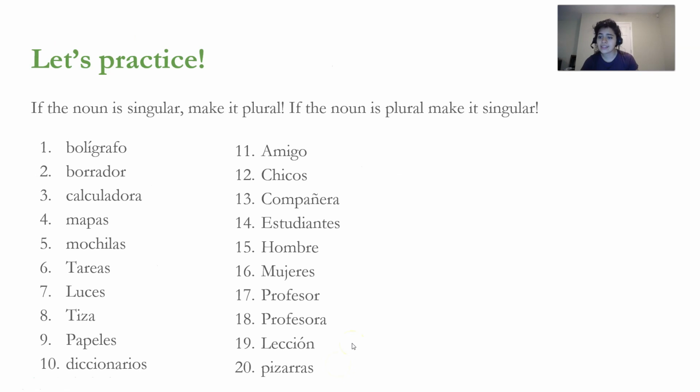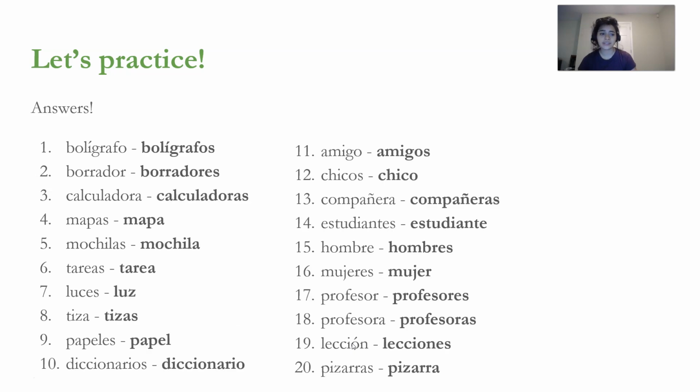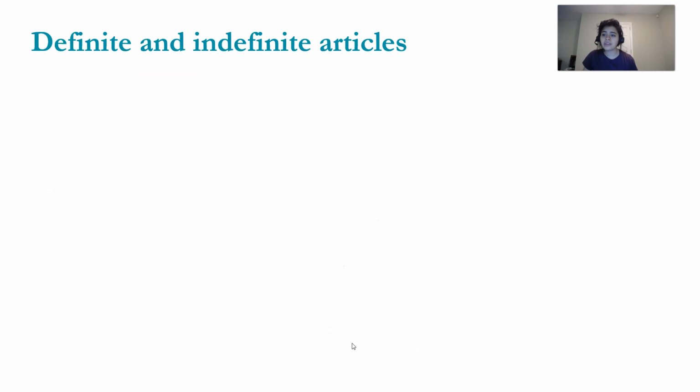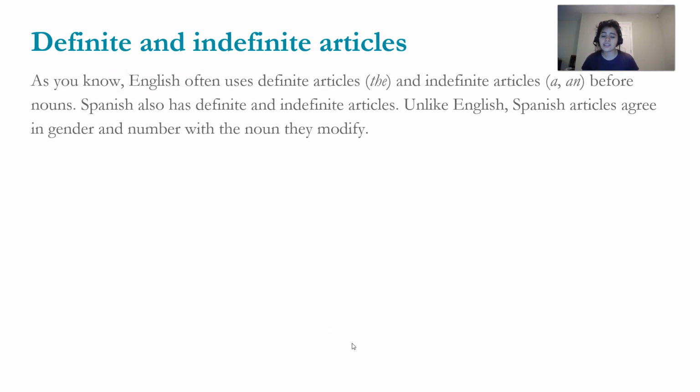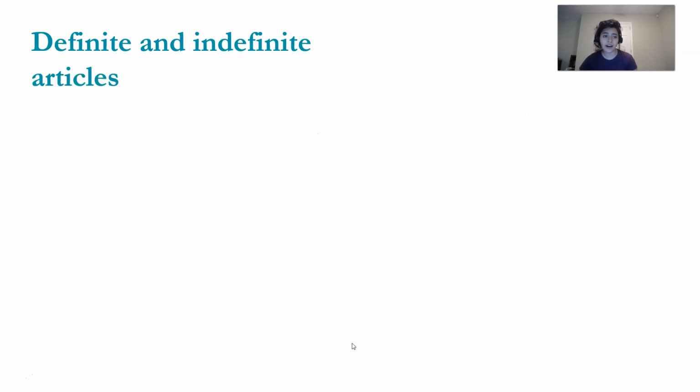So we're going to practice this. If the noun is singular, make it plural. If the noun is plural, make it singular. Here you can check your answers. Now we're going to talk about definite and indefinite articles. As you know, English often uses definite articles, the, and indefinite articles, a, an, before nouns. Spanish also has definite and indefinite articles. Unlike English, the Spanish articles agree in gender and number with the noun they modify.